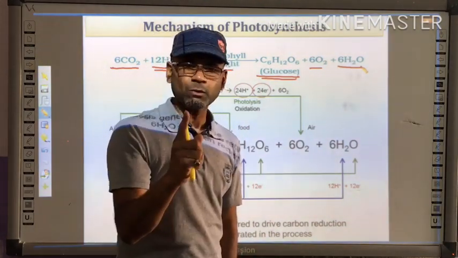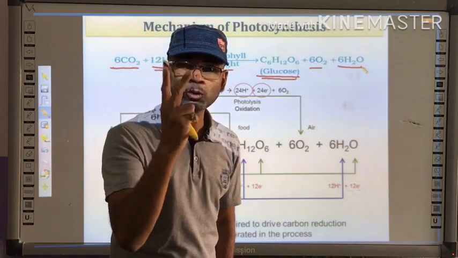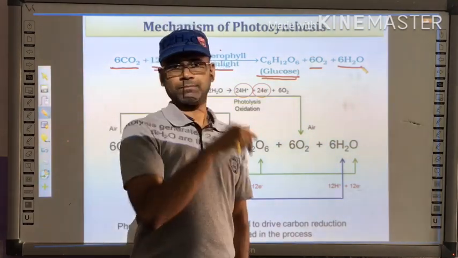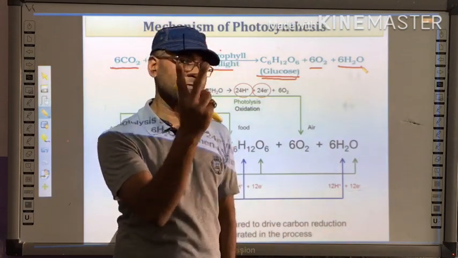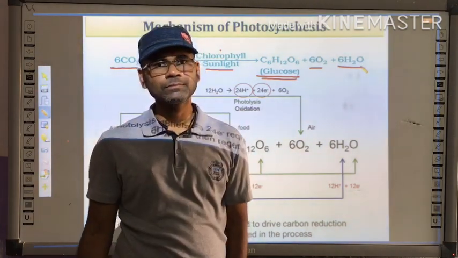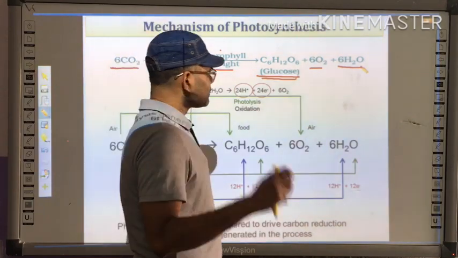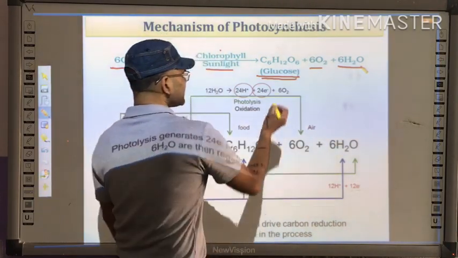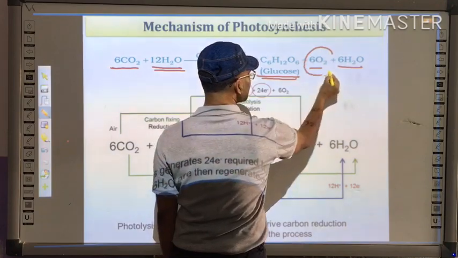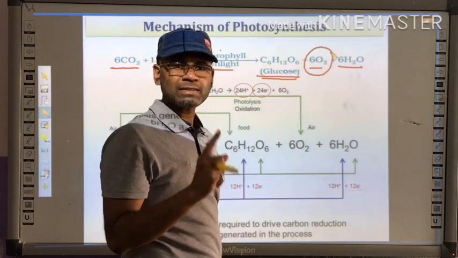But this one line equation takes place in two different stages. That mechanism we will discuss. Right. The first interesting fact is about the oxygen which is liberated here: where is this oxygen coming from?